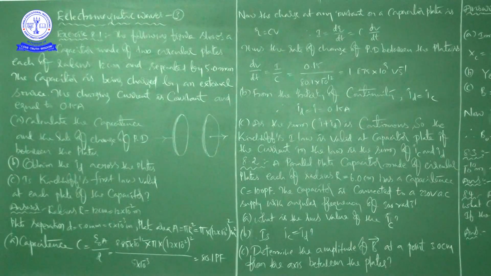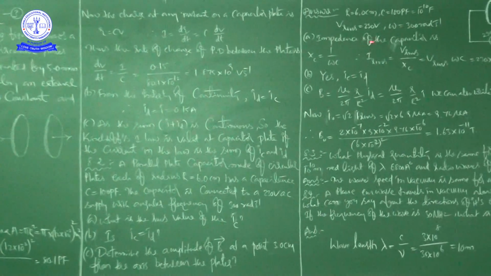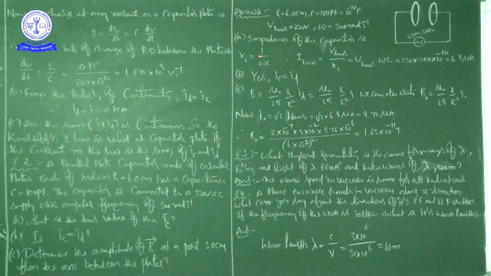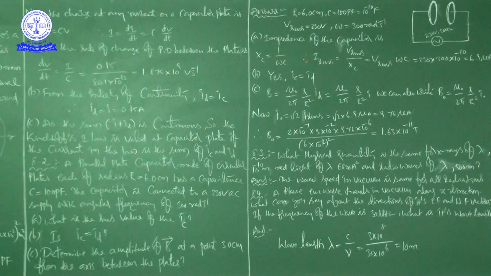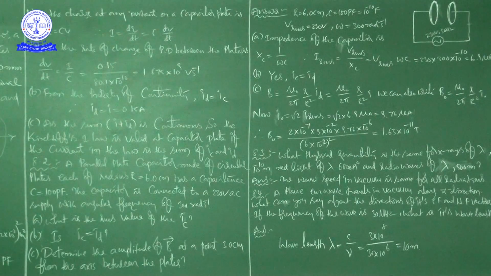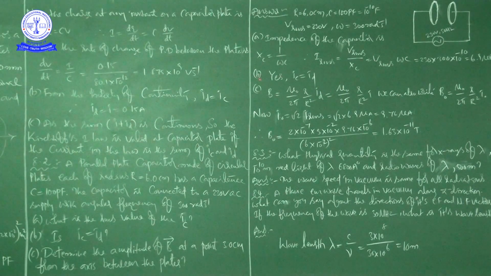Right, first we have to write the given data, and then calculate the impedance of the capacitor using the relation. Then we calculate the RMS value of current IC, which is equal to VRMS into omega C, and that becomes 6.9 microamps. Next, B: is IC equal to ID? Yes, IC will be equal to ID, no doubt at all.